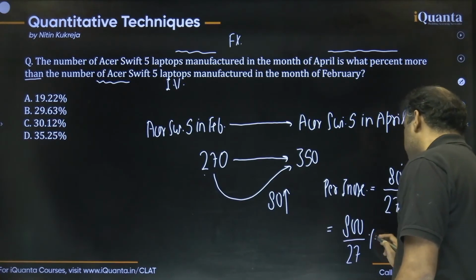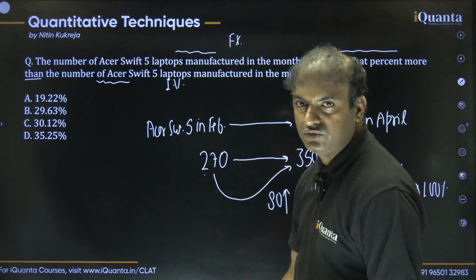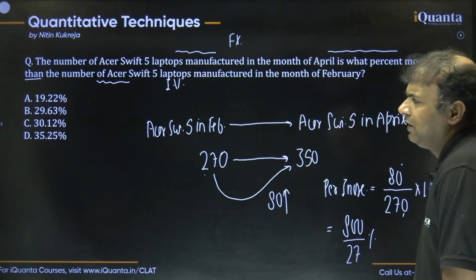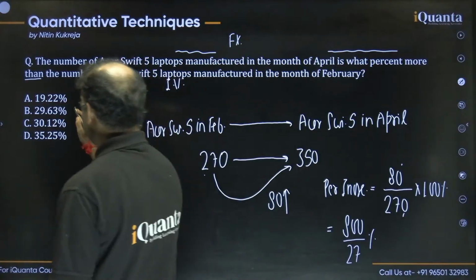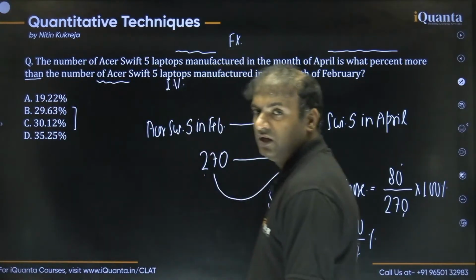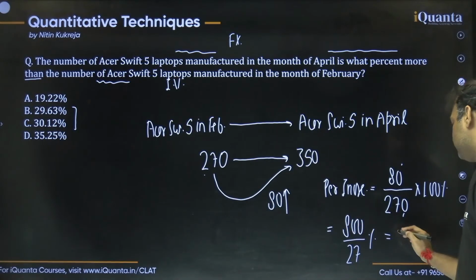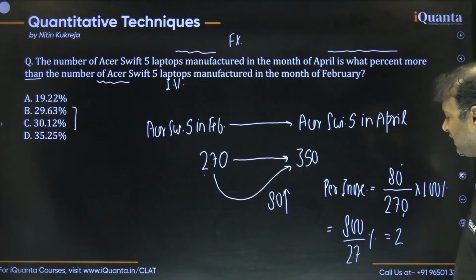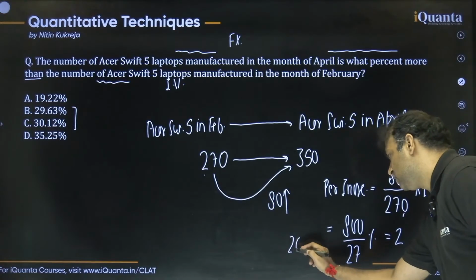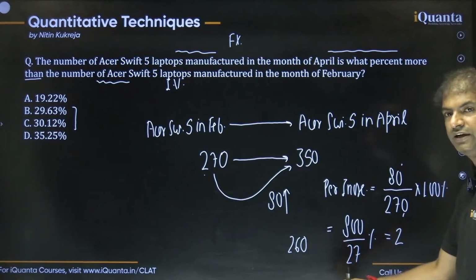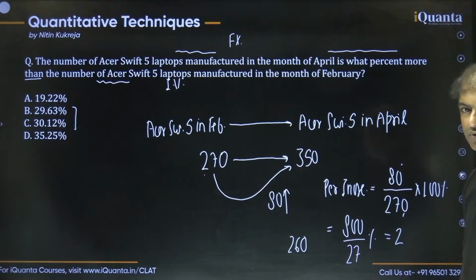Guys, there is one more problem, that the options are very close. That's why it is better to calculate. Especially, you see the second and third options are very close, right? Okay, so let's try to calculate a little bit. So 27 twos is 54, right? Now the carry we can say is 26, then 260. Oh, very close, right? So 27 nines will be close to 260.